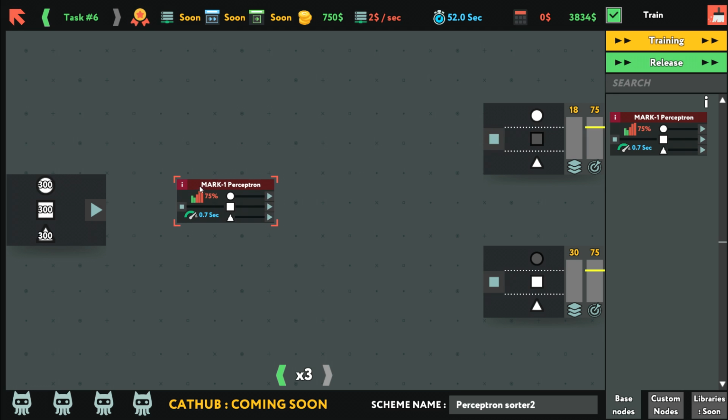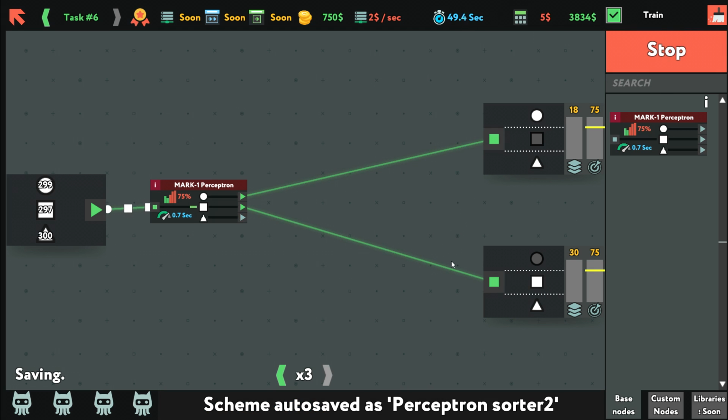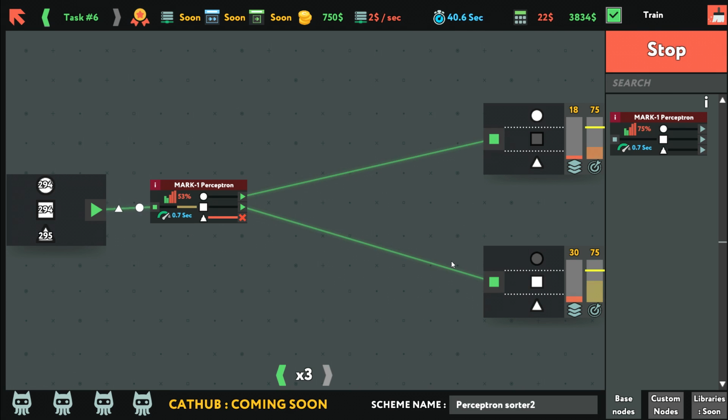Okay. What determines accuracy, though? Like, I don't... There's even a little information button that doesn't do anything, seemingly? Okay. Wait, why does it not matter which way the... I guess it doesn't matter where the triangles go, for some reason. Okay. Oh, it freaks out. The triangle not being sent somewhere makes it freak out. I don't know why.